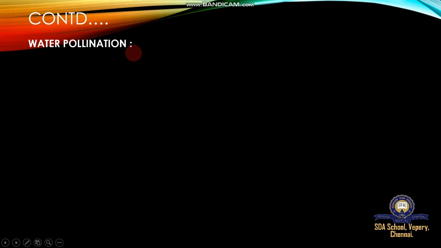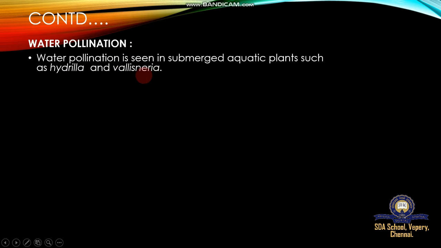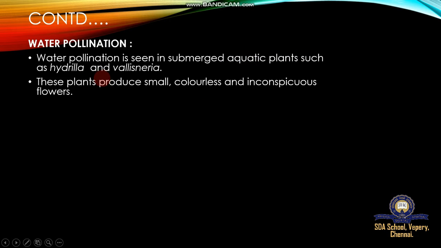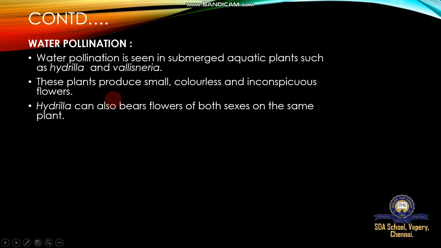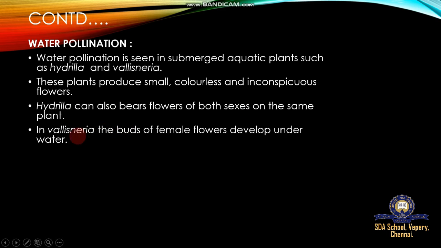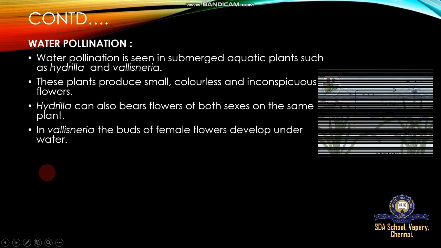Next, water pollination, or hydrophily. Water pollination is seen in submerged aquatic plants such as Hydrilla and Vallisneria. These plants produce small, colorless, and inconspicuous flowers. Hydrilla can also bear flowers of both sexes on the same plant. In Vallisneria, the buds of female flowers develop under water.